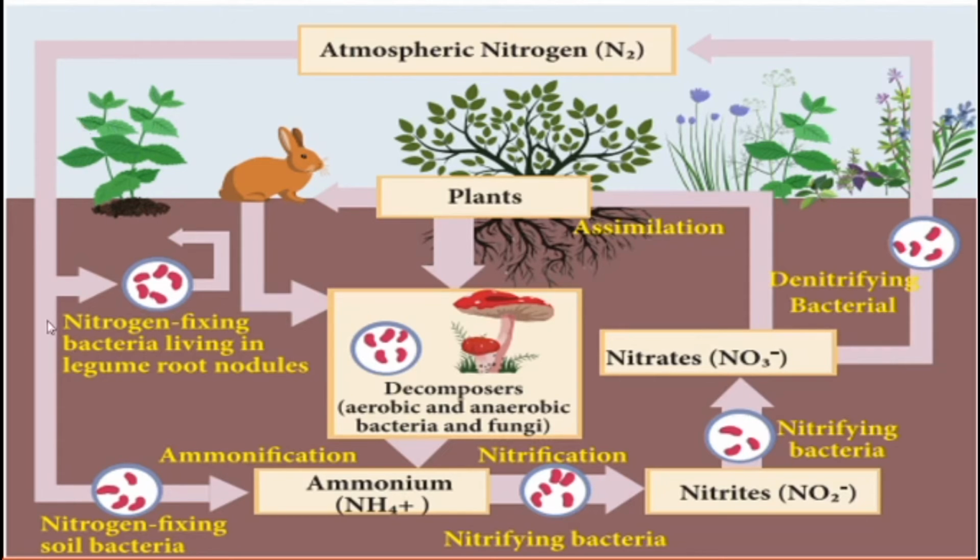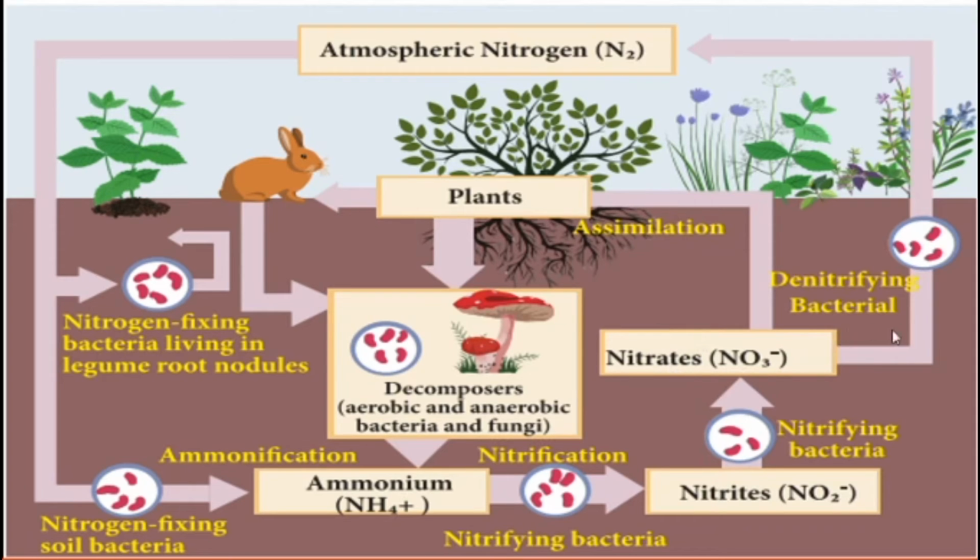Atmospheric nitrogen is absorbed by the nitrogen-fixing soil bacteria and converted into ammonium, that we call ammonification. Then nitrification, by nitrifying bacteria, gives nitrites and nitrates.